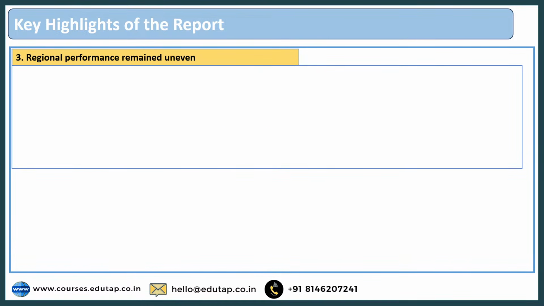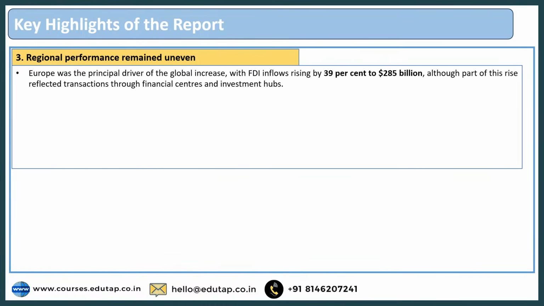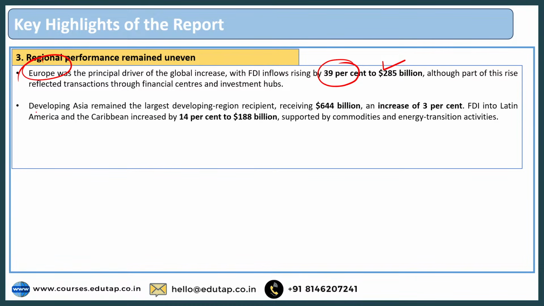Now the third point. The third point is regional performance. Now let us see how, on the basis of region, the report says that the investments have remained uneven, right? So it says that the principal driver of global investment increase is Europe, right? So region wise it is Europe. You can see the FDI inflows have increased by 39% to $285 billion, right? But on the other hand, if I talk about developing Asia, then it has received $644 billion, but the increase was 3% only as compared to the previous investments, right? On the other hand, if you see Latin America and the Caribbean, the investments have increased by 14%, right?